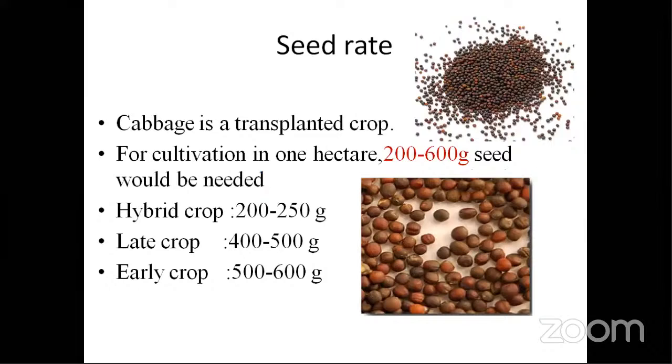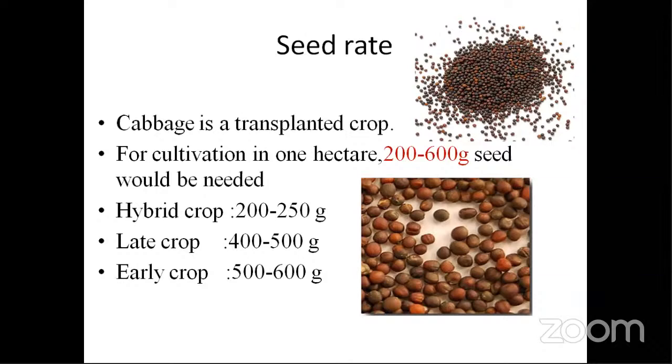Nextly, seed rate. The seed rate is 200 to 600 grams, and if it is a hybrid, obviously it is high yielding and high performing, and it is also highly demanding. It will demand more water and more nutrients because it has heterosis, that is better performance over the parents, and it is more demanding than the other normal varieties, cultivars or local accessions.